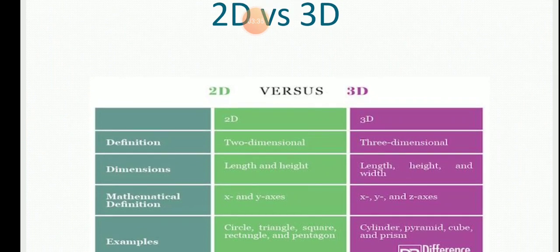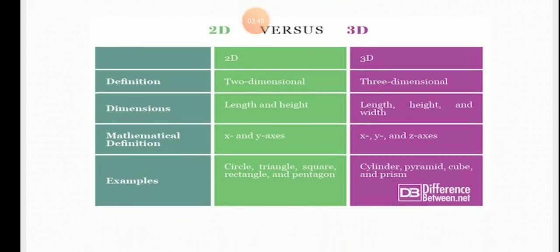Now after the examples, we will focus on the difference between 2D and 3D shapes. That means 2D versus 3D. So here, by making a comparison between 2D and 3D shapes, we will study more about them. First, if we look at the definition, 2D means two-dimensional and 3D means three-dimensional.